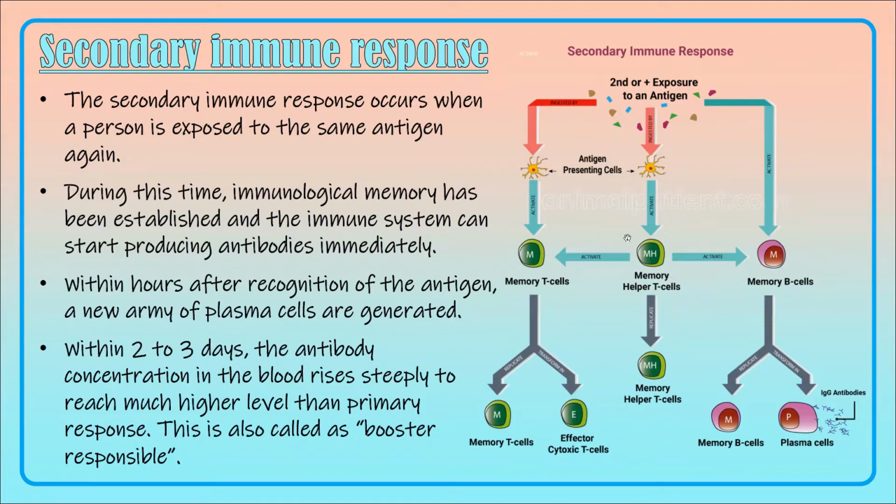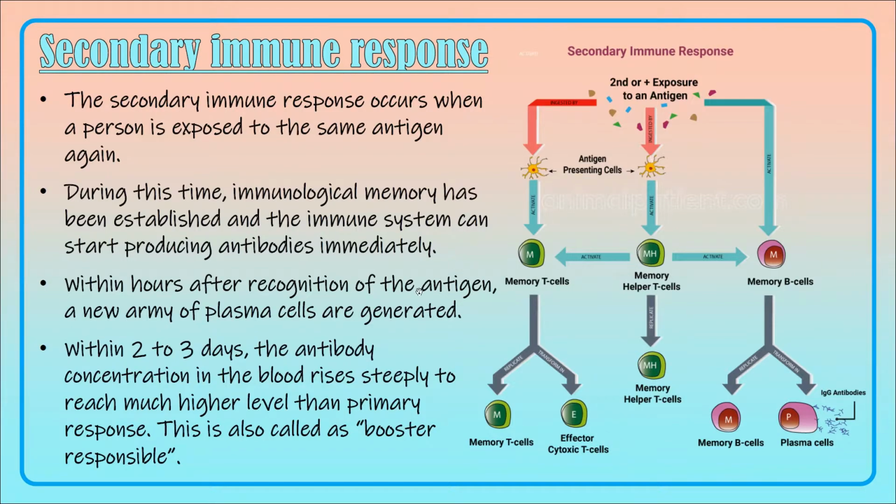Now the secondary immune response. The secondary immune response occurs when the person is exposed to the same antigen for the second time, and again and again. During this time, the immunological memory has been established, already in the primary immune response. So the immune system can start producing the antibodies immediately. It will not take time for the recognition of the antigen and the production of the antibodies. It will be very immediate, and it will quickly start producing the antibodies.